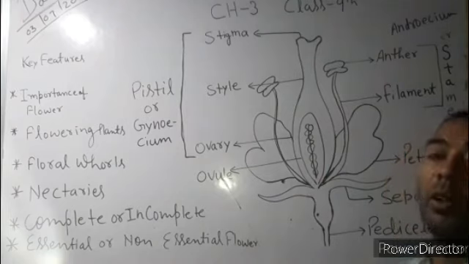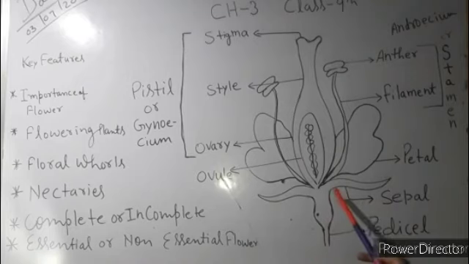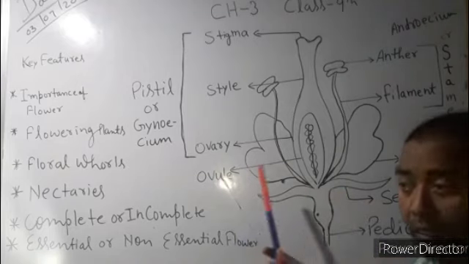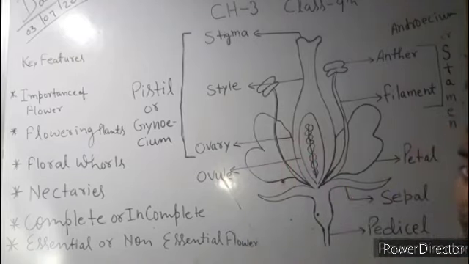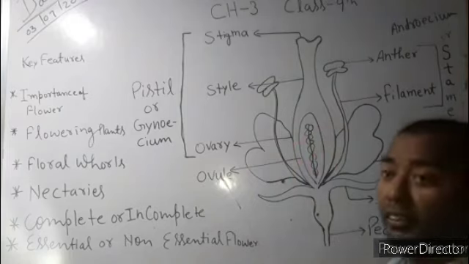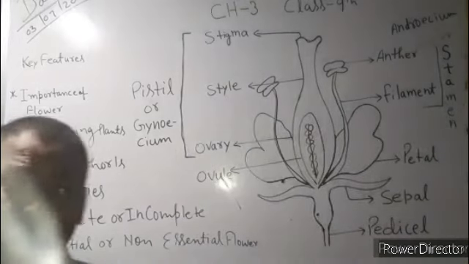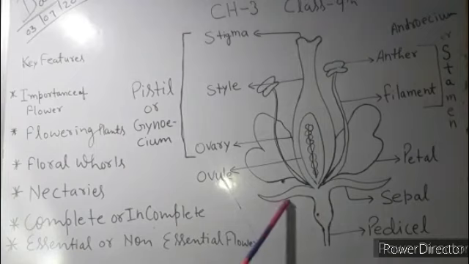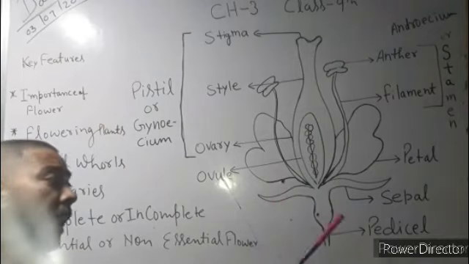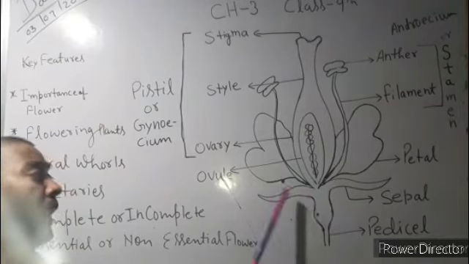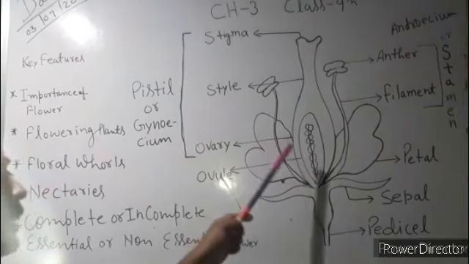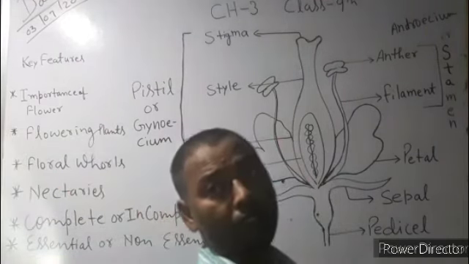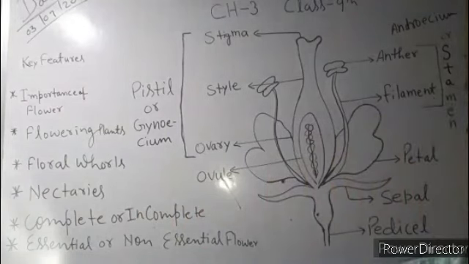So they are non-essential parts of the flower. There is another important thing about the sepals: they also produce energy when the flower is in the bud stage. They are green in color, and being green, they do photosynthesis and give energy to the flower until it becomes a complete open flower.